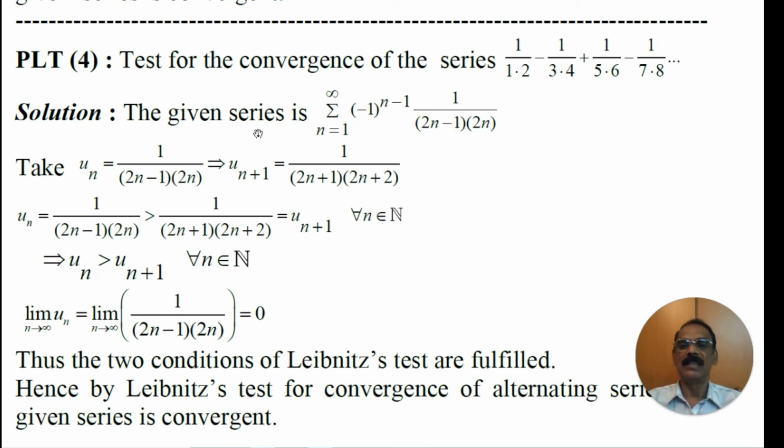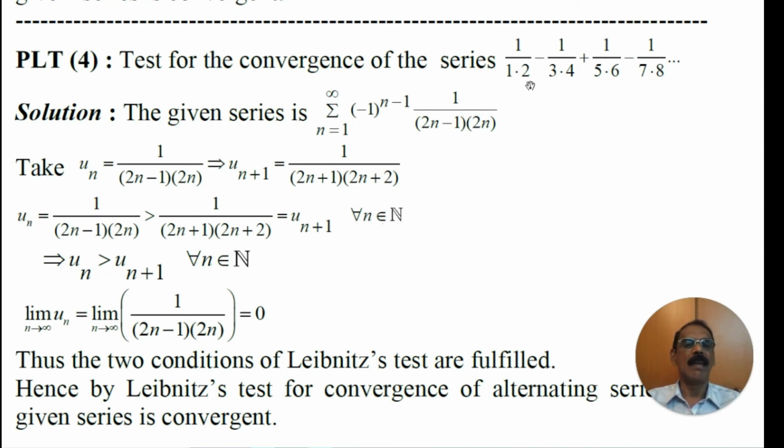Let us consider the given series to be the series of minus 1 to the power n minus 1 times the nth term, and the nth term of the given series is 1 by 2n minus 1 into 2n, because the very first factor of every term in the denominator is 1, 3, 5, 7. That 1, 3, 5, 7 forms an arithmetic progression with a equals 1 and the common difference 3 minus 1 equal to 2. Therefore, its nth term is 2n minus 1.